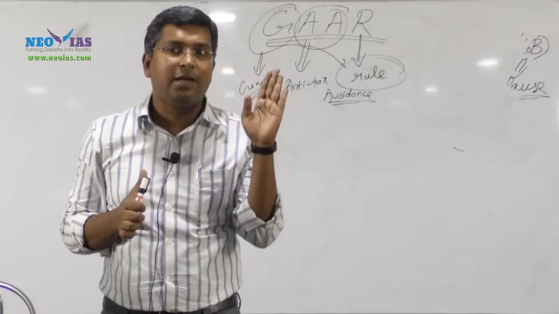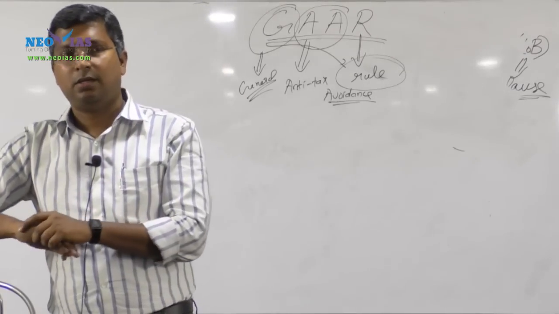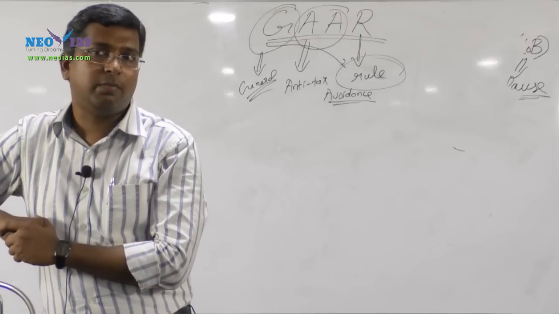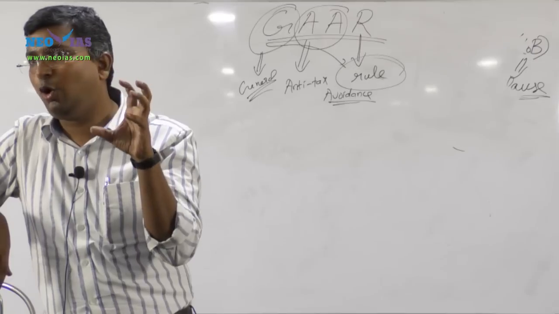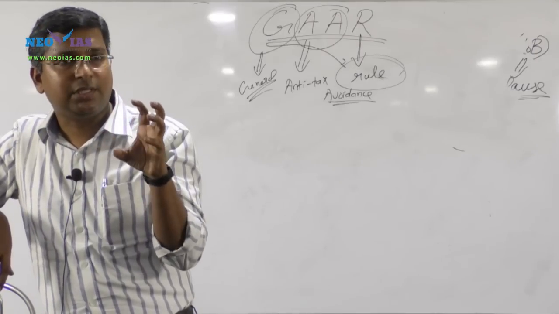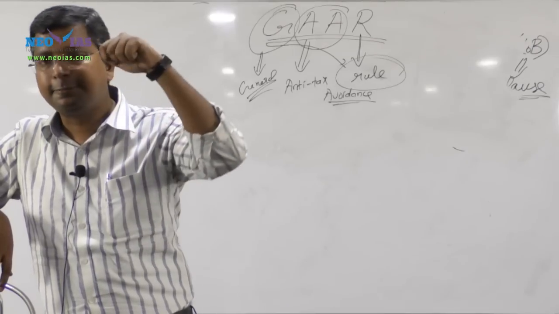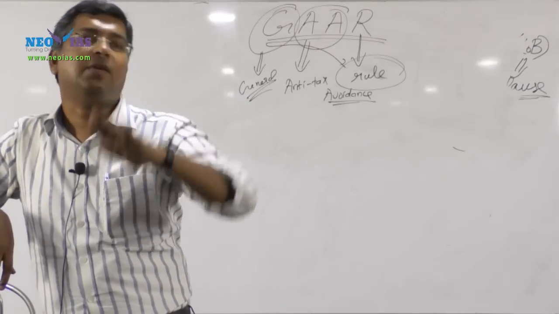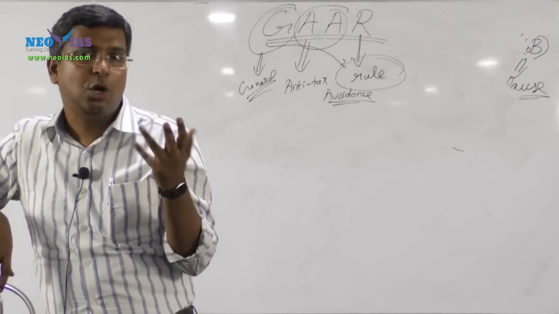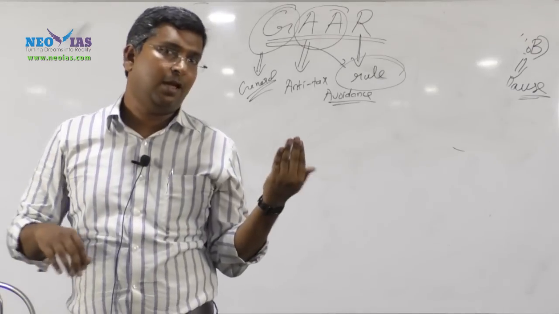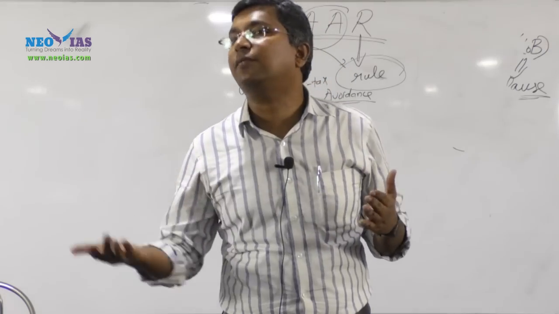So now you will have an idea: this rule is set by the government for what purpose? To prevent tax avoidance. Now try to understand that this rule is applicable to foreign investors, those foreign investors who try to avoid tax. How do they avoid tax? By using several tax treaty benefits.